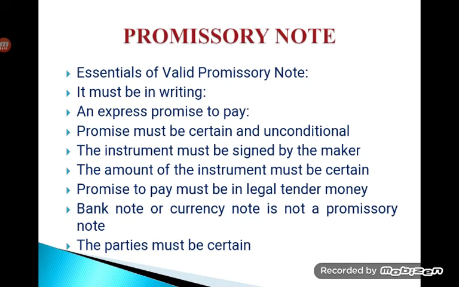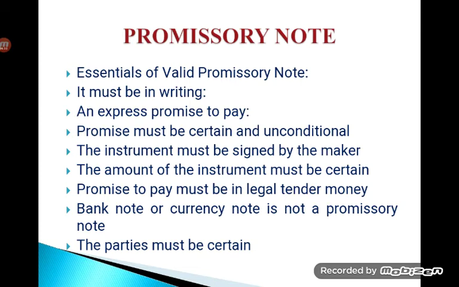So again, here we are going to discuss the essential elements, or the features or characteristics, of a valid promissory note. First of all, it must be in writing. It is not only a promissory note or bill of exchange or check. Any negotiable instrument, any instrument that we need to make a negotiable one, has to always be in writing only. So it has to be available in physical form so that it acts as a guarantee or a valid instrument to transfer from one person to another person.